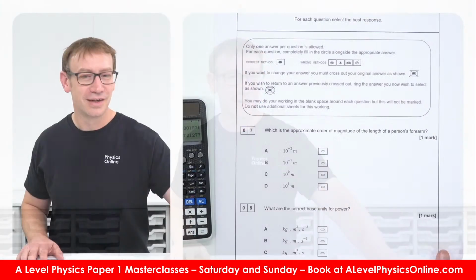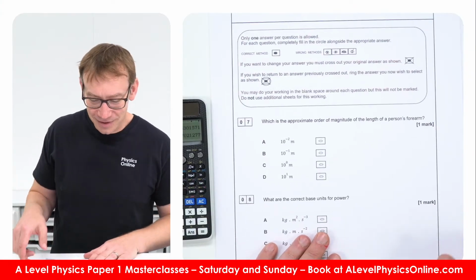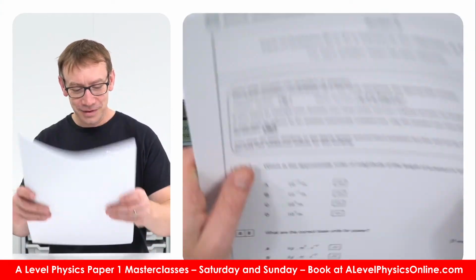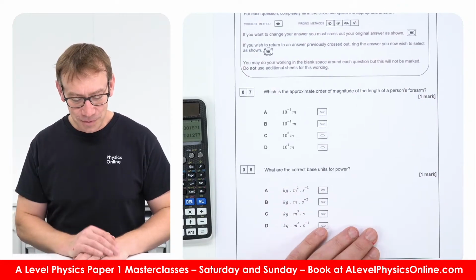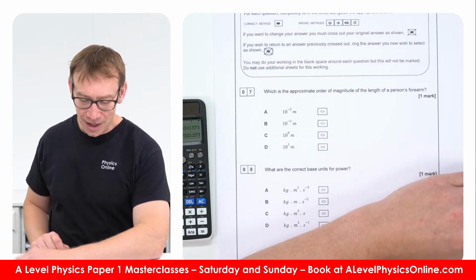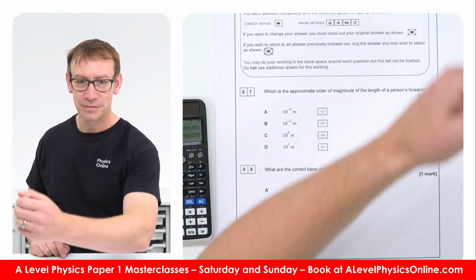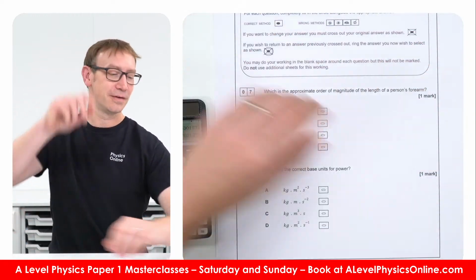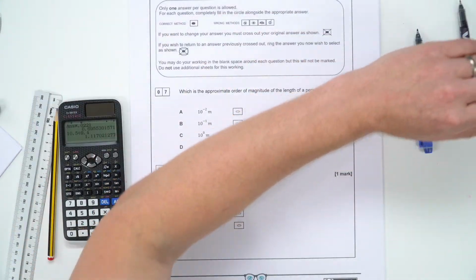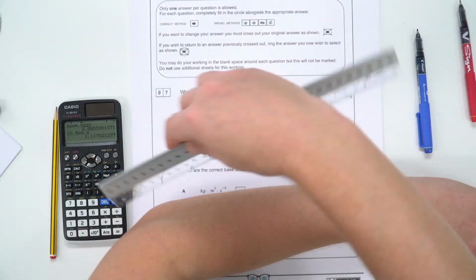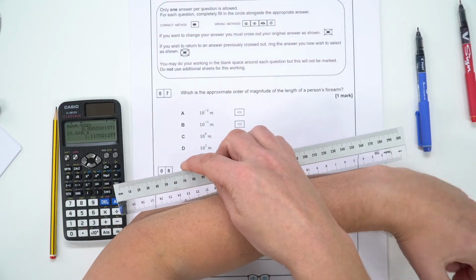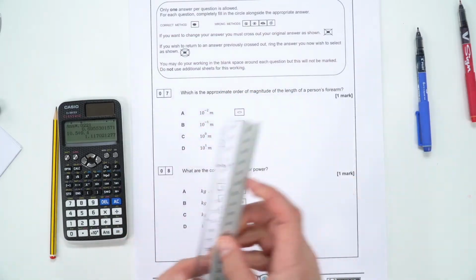Multiple choice. Thankfully, we're near the end. Right, so this first one: the approximate order of magnitude of the length of a person's forearm. If I look at my forearm, it's maybe 30 centimetres.